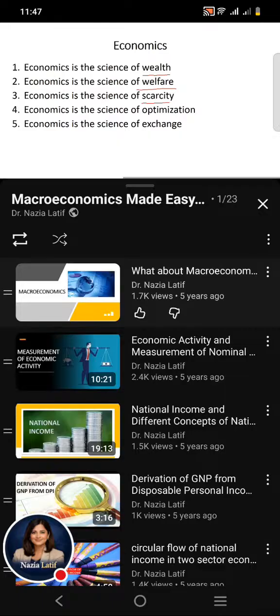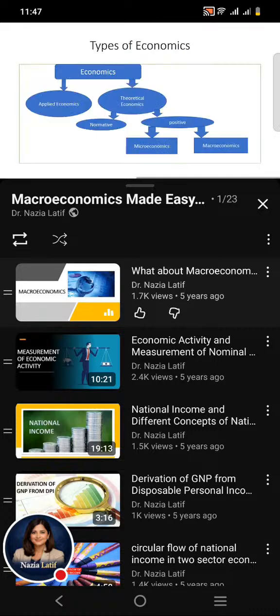We can also explain it as the science of optimization, because all individuals want to maximize their welfare or satisfaction by utilizing their limited means or resources. And we can also define it as the science of exchange. By using all these perspectives, we can explain economics as we have defined.